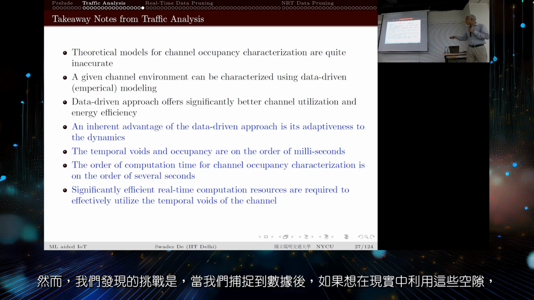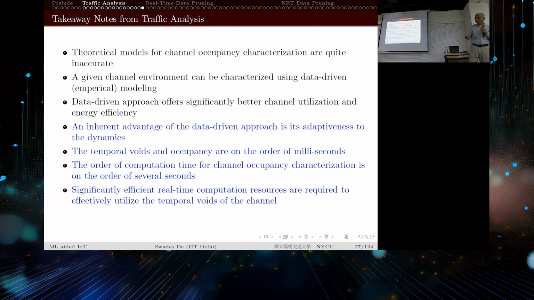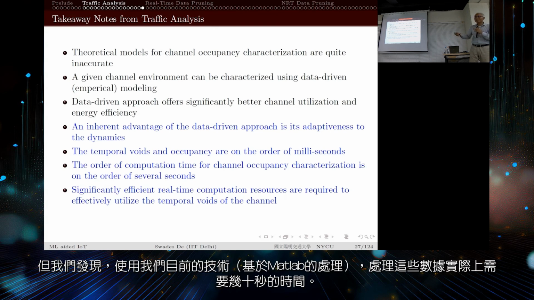But the challenge that we figured out is that after capturing the data, if I want to utilize these void periods in real life, then I need to process this data so fast, on the order of a fraction of a millisecond, so that I can use these voids which are on the order of a fraction of a millisecond. But what we are figuring out is that processing the data in our current technique using MATLAB-based processing was taking somewhere tens of seconds actually.